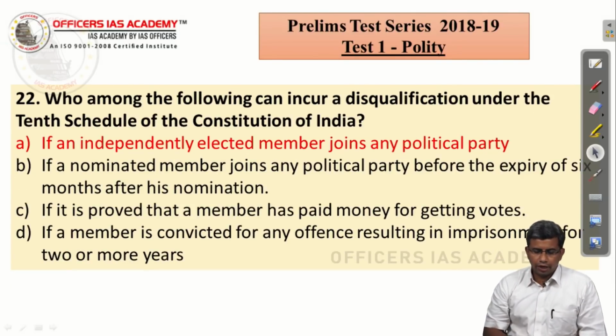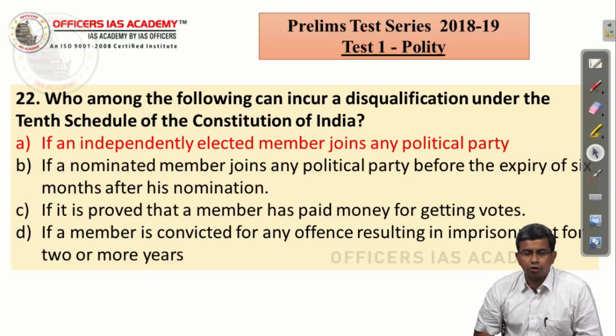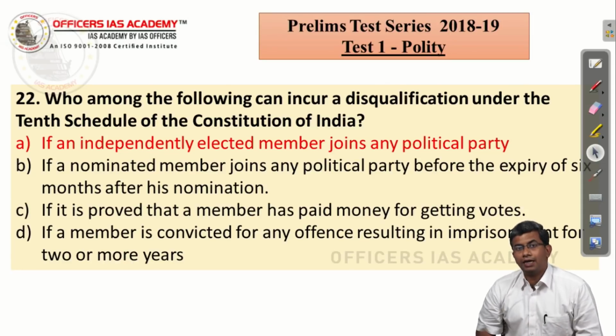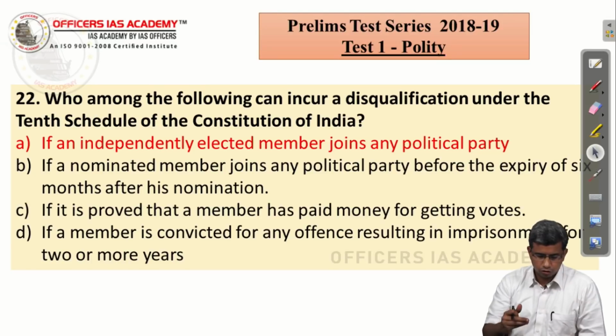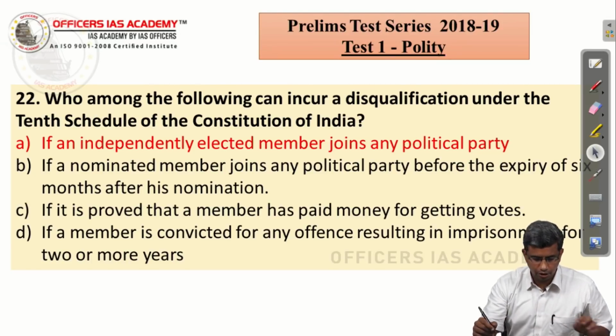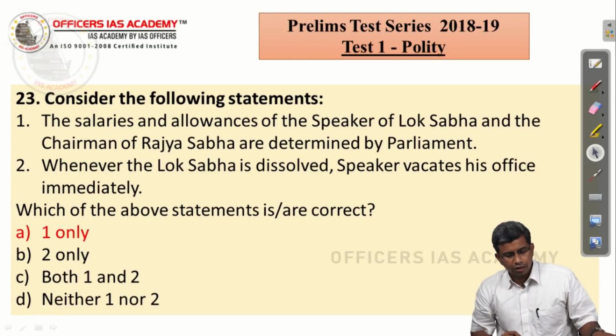Who among the following can incur a disqualification under the 10th schedule of the Constitution of India? It's a very straightforward question. You should be aware of the 10th schedule, which we have discussed in detail in the class. So if an independent elected member voluntarily joins any political party, then he will be disqualified. The other things have errors. You can look at the answer key and you will be able to appreciate it.